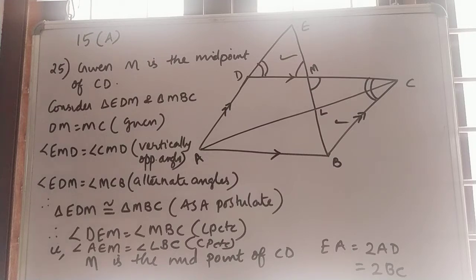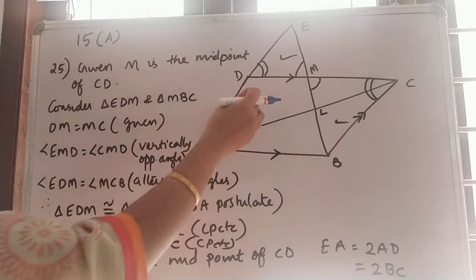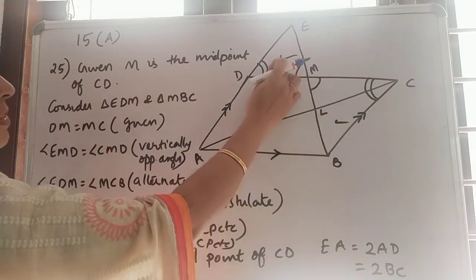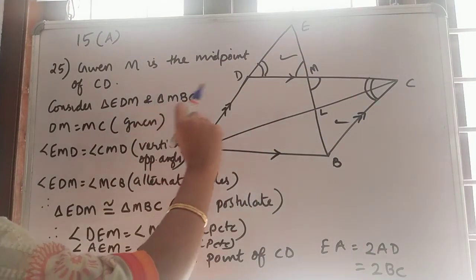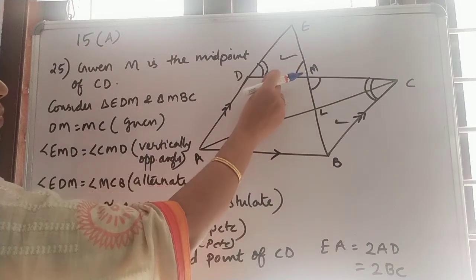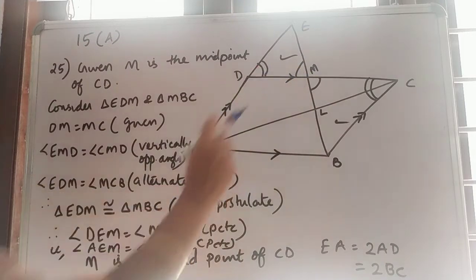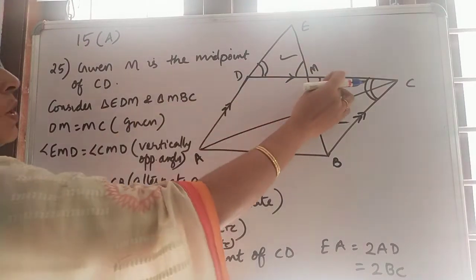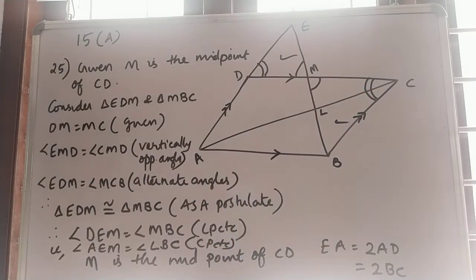Therefore, triangle EDM is congruent to triangle MBC. Why? Because these two angles and the included side are equal.